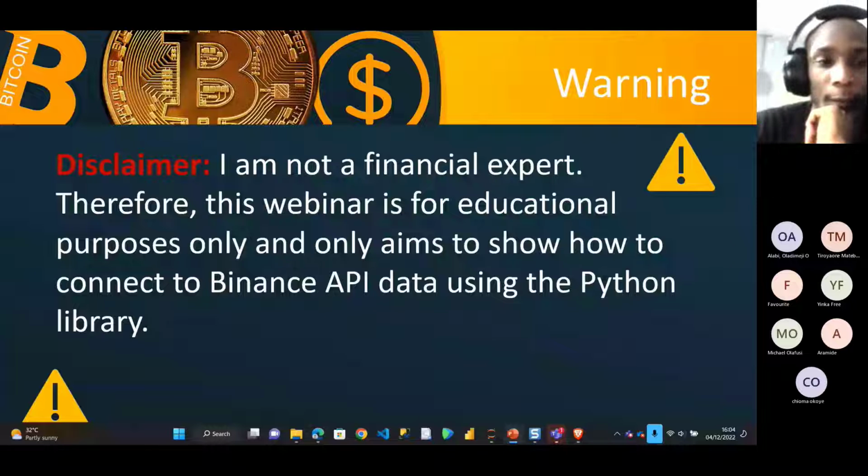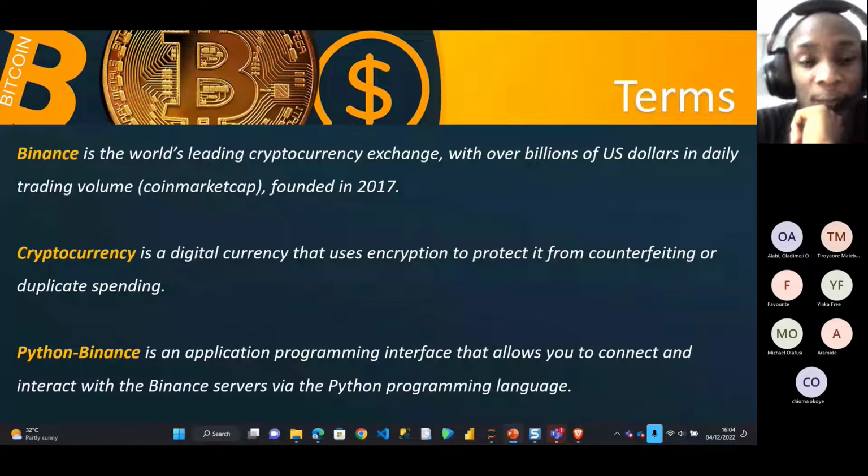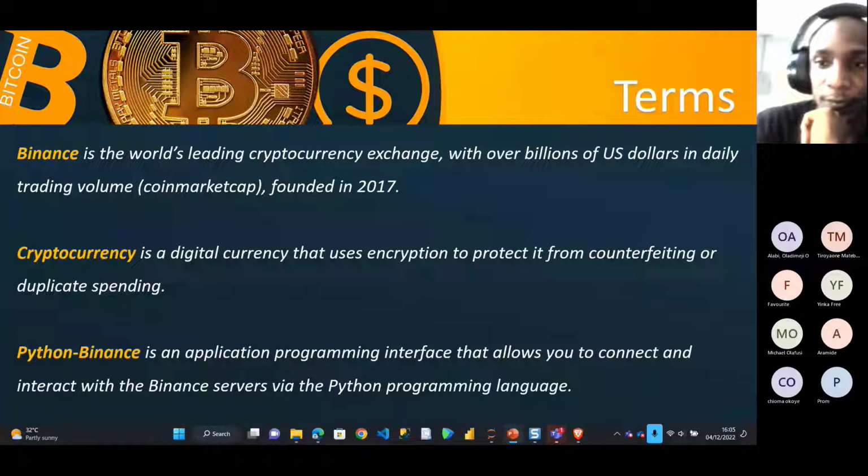So let's talk about Binance. Binance is the world's leading cryptocurrency exchange with billions of US dollars in daily trading volume. You can find this information on CoinMarketCap. It was founded in 2017 and it works with cryptocurrency. Cryptocurrency is a digital currency that uses encryption to protect it from counterfeiting or duplicate spending. The library we'll be using is called Python Binance. Python Binance is an application programming interface wrapper that allows you to connect and interact with the Binance server using the Python programming language. It's more like an interface that connects to the Binance API.